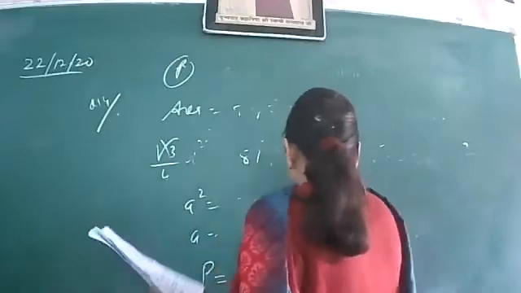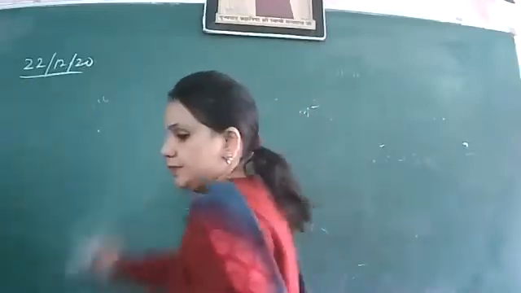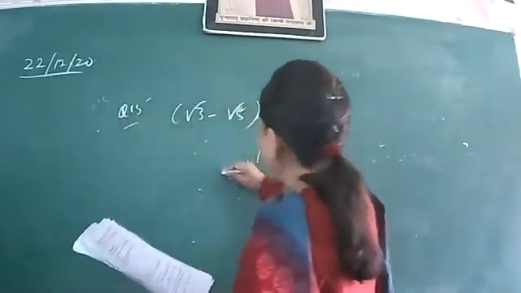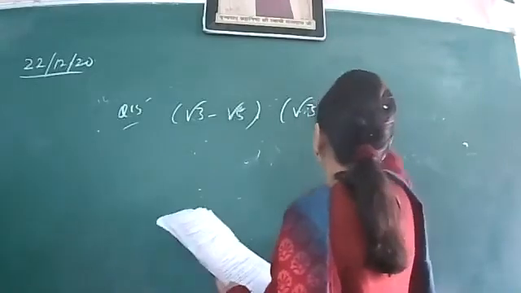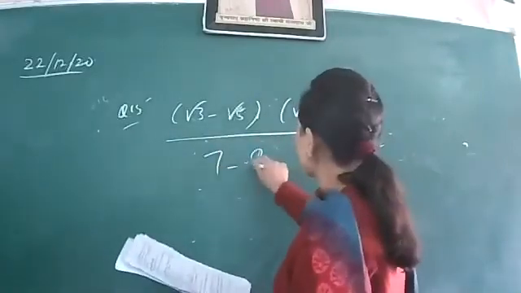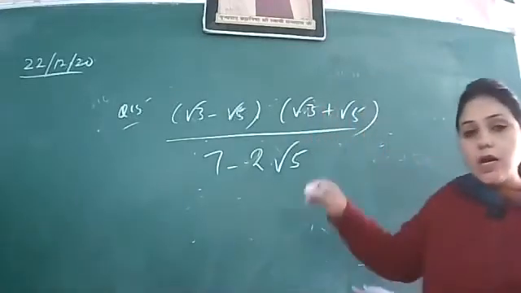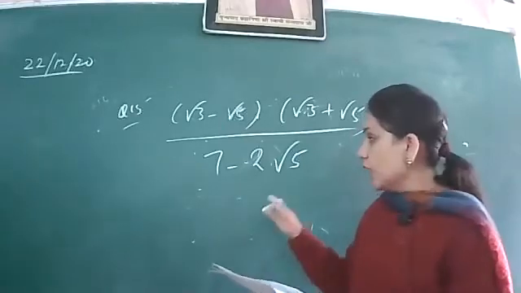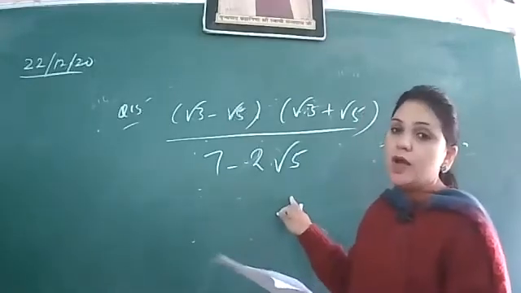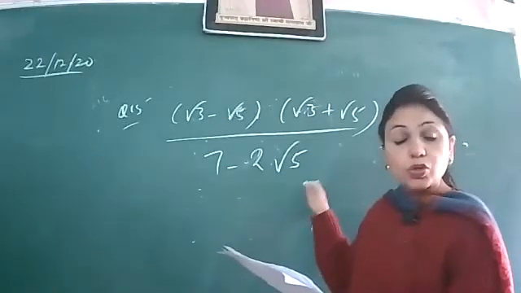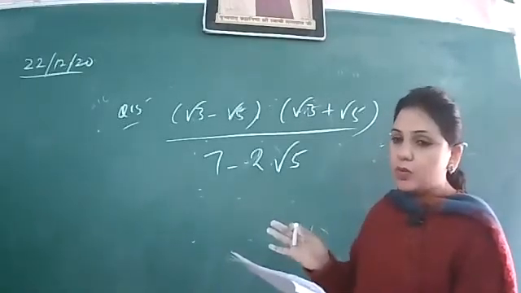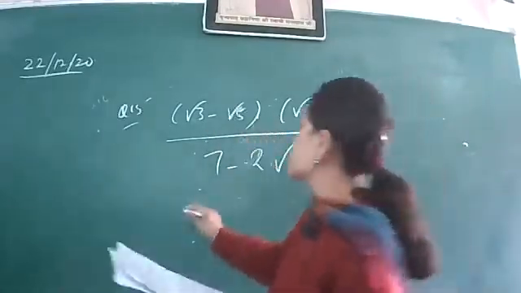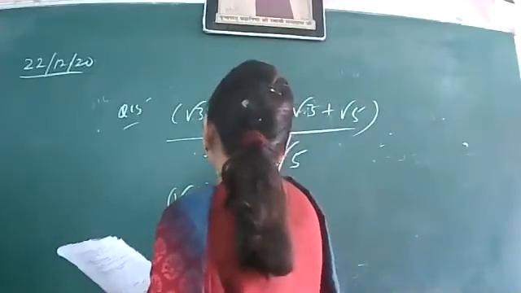Question number 15. Simplify (root 3 minus root 5)(root 3 plus root 5) over (7 minus 2 root 5). Until or unless you're not solving the numerator, don't go for rationalization. We know that we have to apply rationalization during the simplification, because whenever the denominator is containing a root, to delete that root, rationalization is the only process. But firstly, solve the numerator, (a minus b)(a plus b). This is a square minus b square.